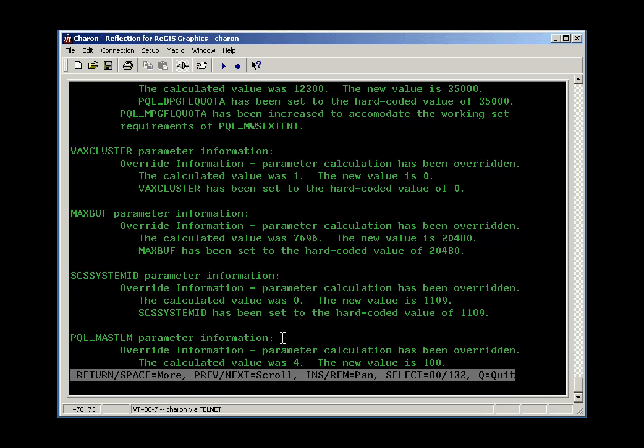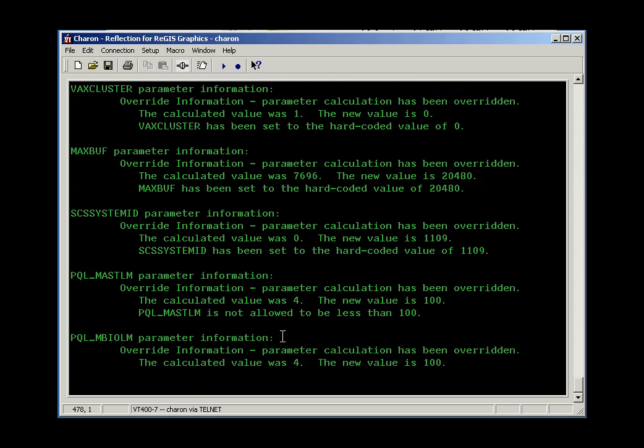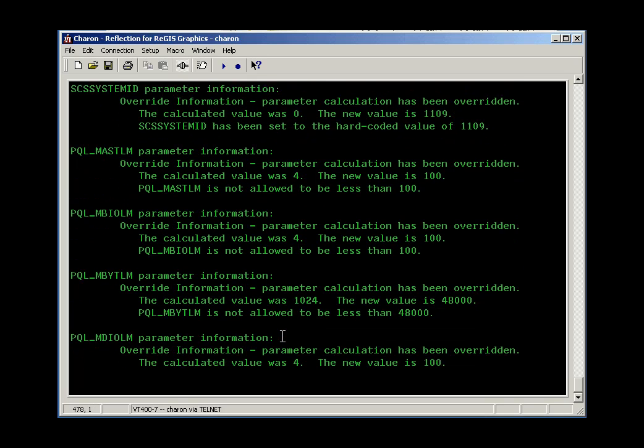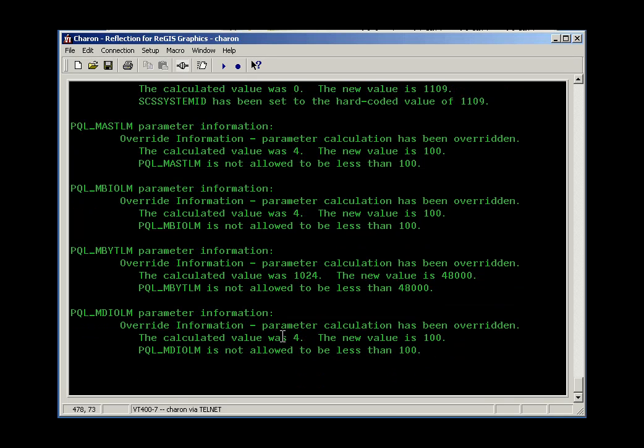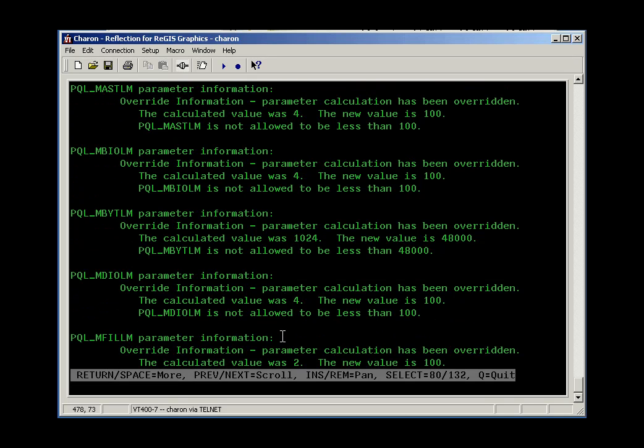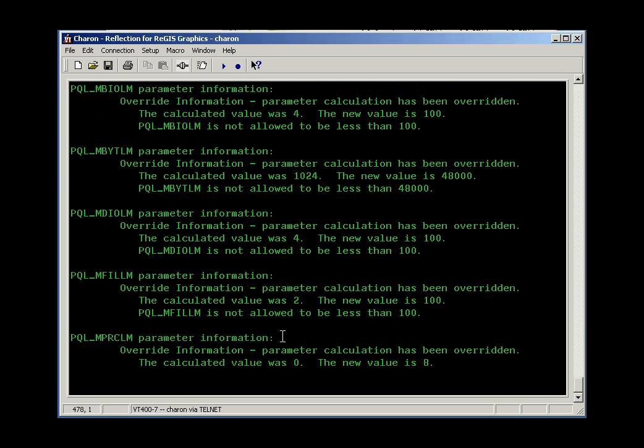We see that some other parameters here have been set or changed by the system, and this recognizes that there are other applications or other things that may be setting or changing system parameters. Also, AutoGen tries to be, I don't want to call it artificially intelligent, but there are some rules-based calculations that execute when AutoGen runs to make sure that as you change one resource, the corresponding other resources that impact or are impacted by that change are updated also.